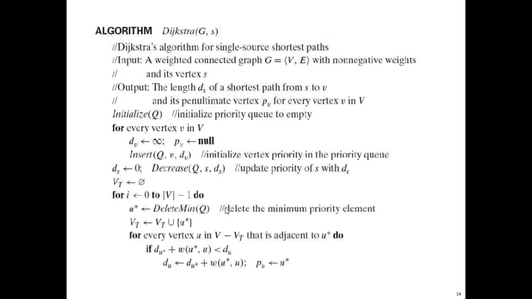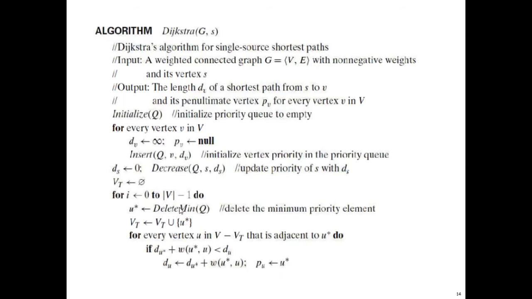You are taking the minimum distance one. Delete min Q means from the queue, the one which has the minimum distance is taken out, that is u star. So the minimum distance to that node has been calculated, and it should be included in my VT. So VT union u star. The processed vertex list is represented by VT.